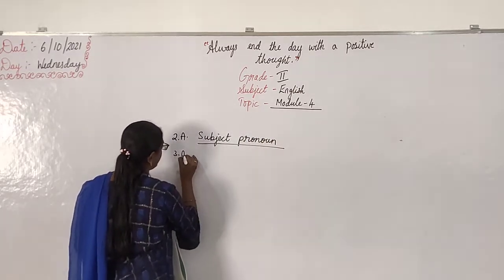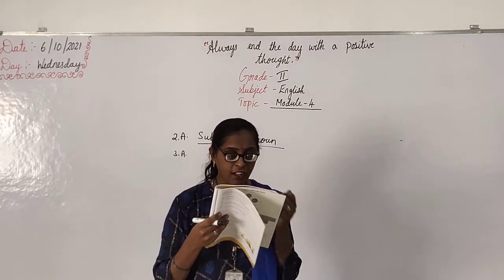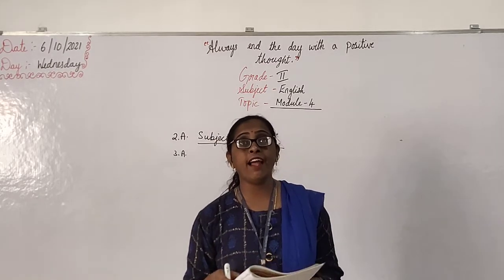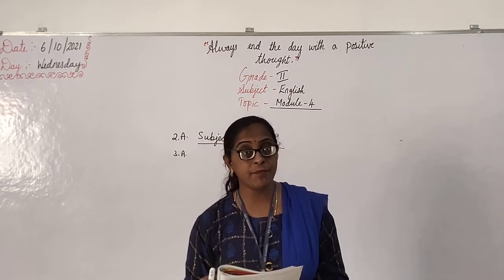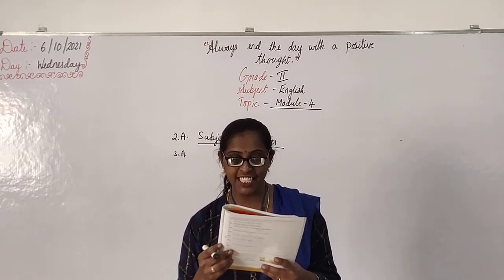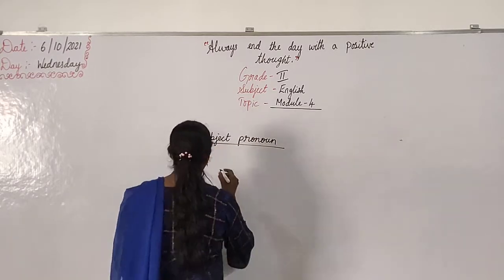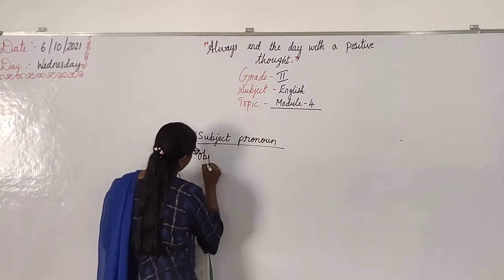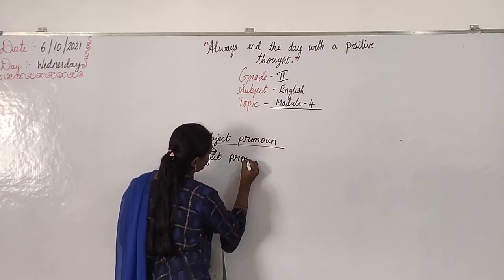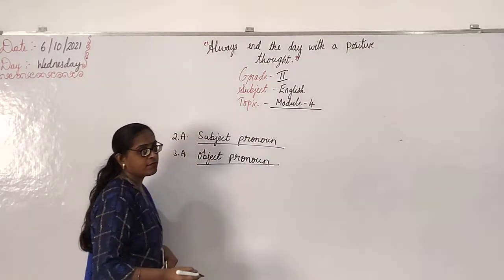Okay, then the third one. What is that? "Alifia gave her an ice cream." Ice cream is an object, correct? Yes. Then which pronoun is it? Yes, object pronoun. Write down object pronoun. Because we are mentioning one object in the sentence, right? So it becomes an object pronoun.